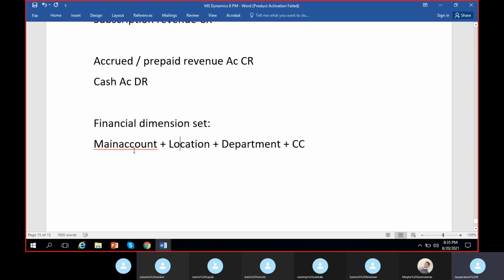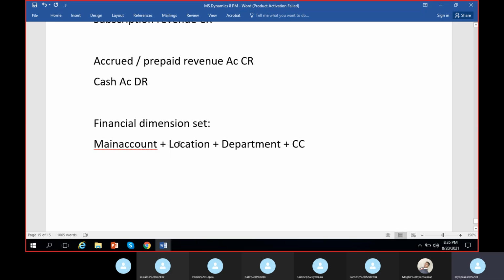Okay, suppose I want to see the balance of rent expenses that are paid to Hyderabad location. So how can I see it? I need to select rent account. Then I need to select a Hyderabad location value as well. If at all I select both of them in combination, then I can see the combination balance separately.